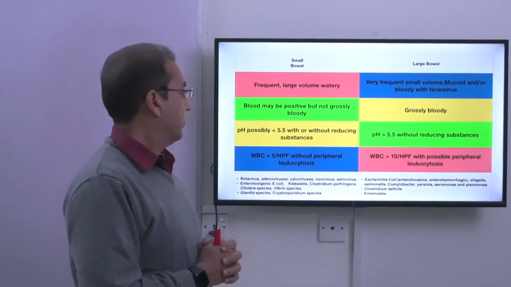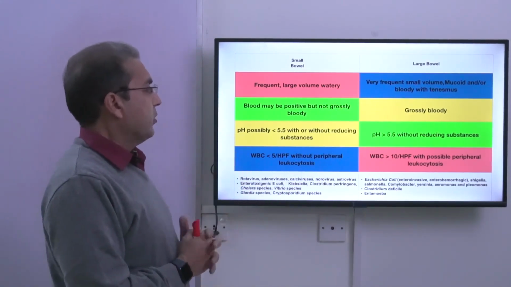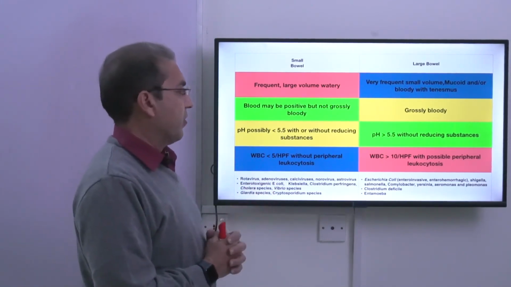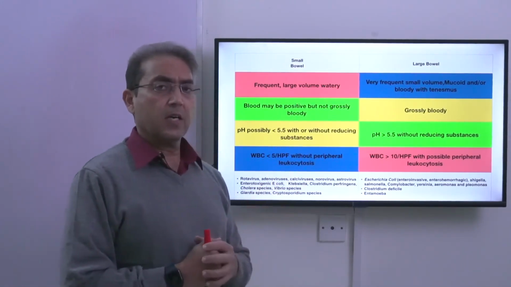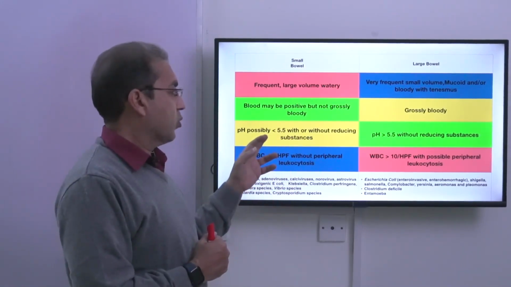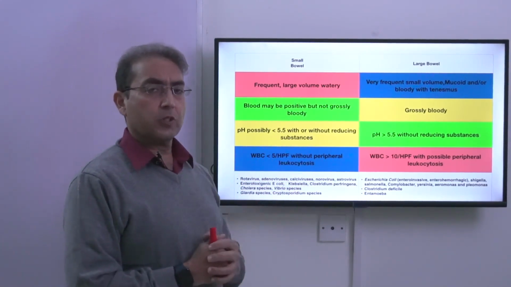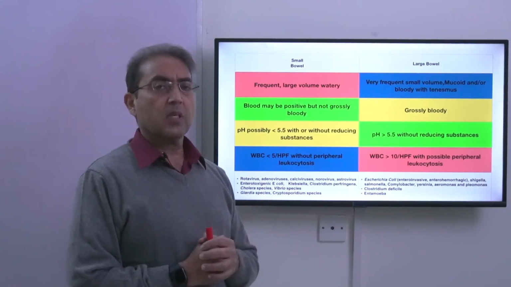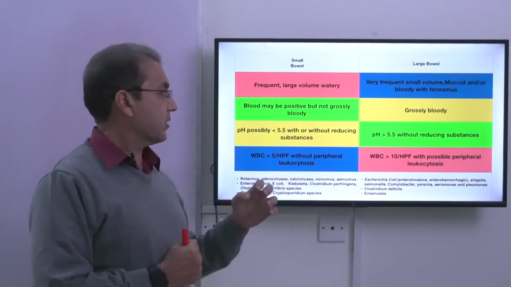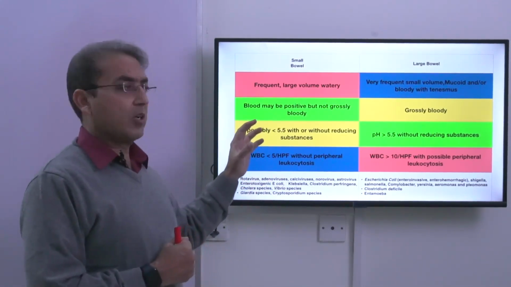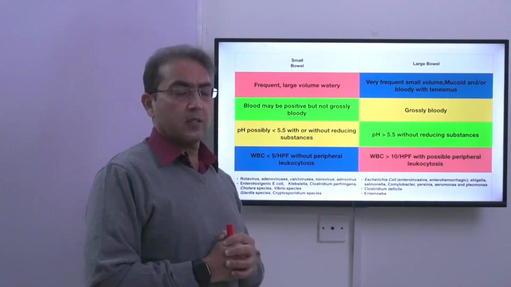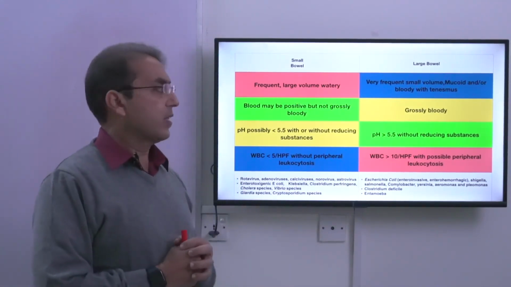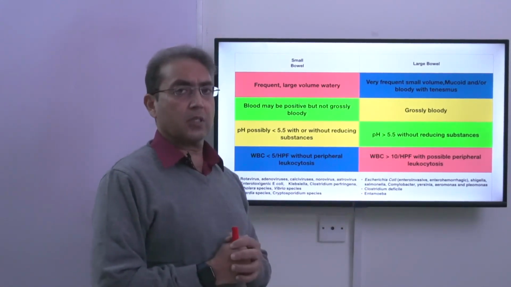pH usually is less than 5.5, and there may be reducing substances present in the small gut diarrhea. So the small gut diarrheas are a little more acidic, and they may contain reducing substances. Reducing substances sometimes may not be present, but if they are present, they are usually a feature of small gut diarrhea. While the pH in large gut diarrhea is usually more than 5.5, and there are no reducing substances in large gut diarrhea.